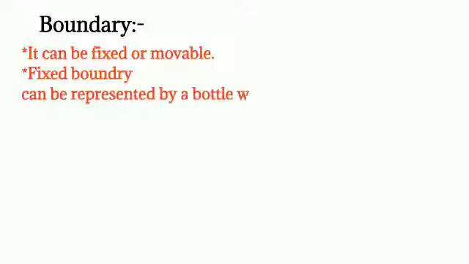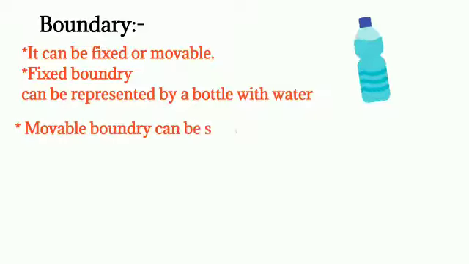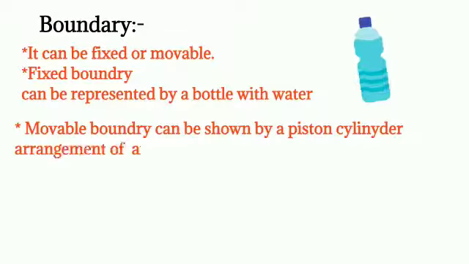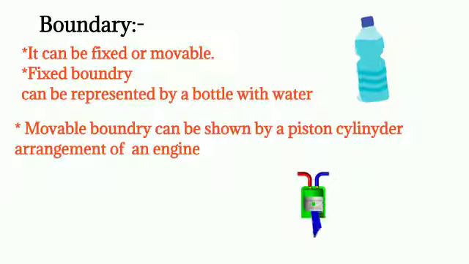Let's see some points of boundary. A boundary can be fixed or movable. An example of a fixed boundary is a closed bottle filled with water, and an example of a movable boundary is a piston cylinder arrangement.